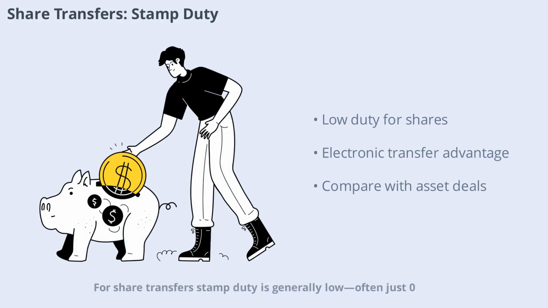For share transfers, stamp duty is generally low, often just 0.015% for electronic transfers. This makes share acquisitions structurally favored from a stamp duty perspective, especially compared to asset acquisitions, which can attract much higher rates. Always check the specific rules for your state and transaction type.